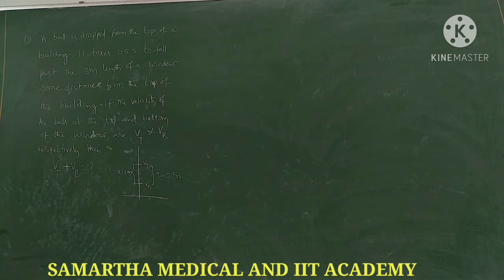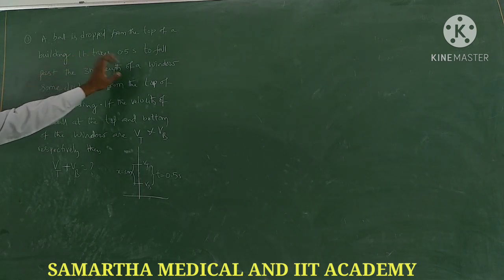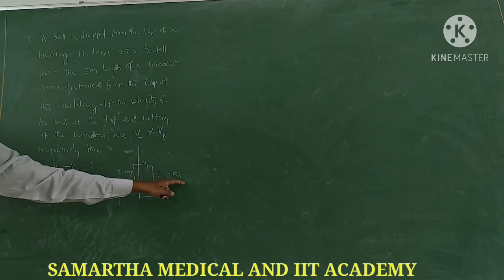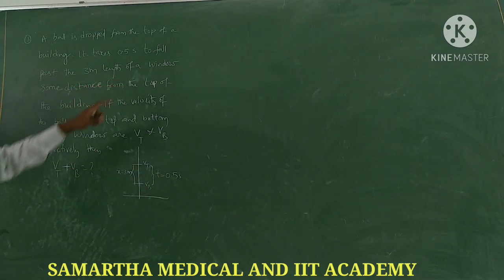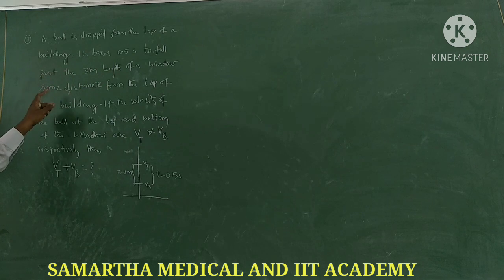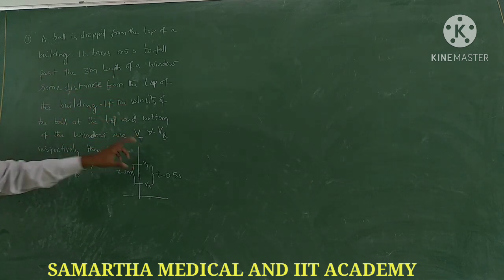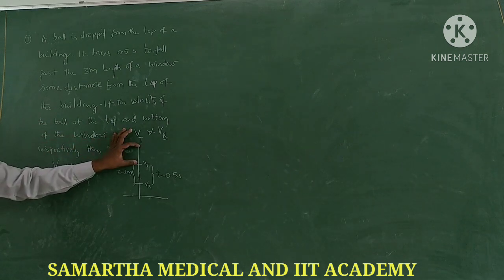See the next question. A ball is dropped from the top of a building. It takes 0.5 seconds to fall past the 3 meter length of a window. This is the 3 meter length of the window, and to pass this it takes a time of 0.5 seconds. The window is at some distance from the top of the building. We don't know what that distance is.